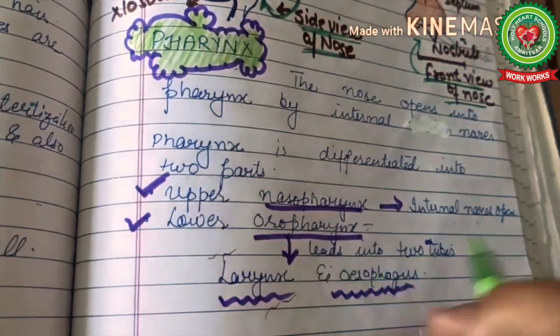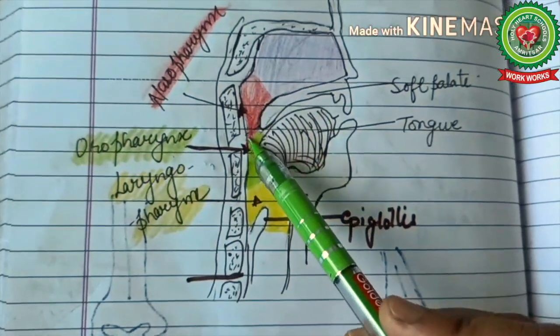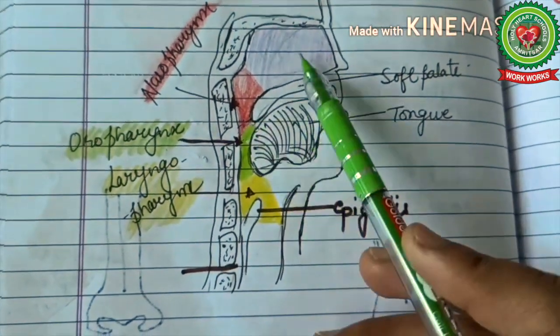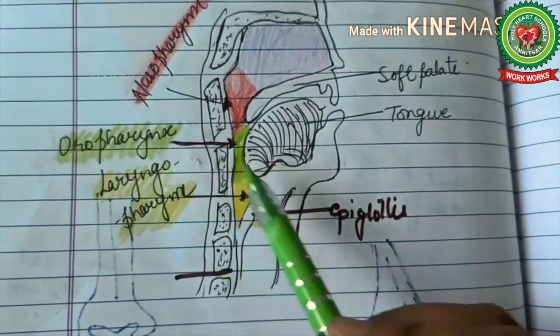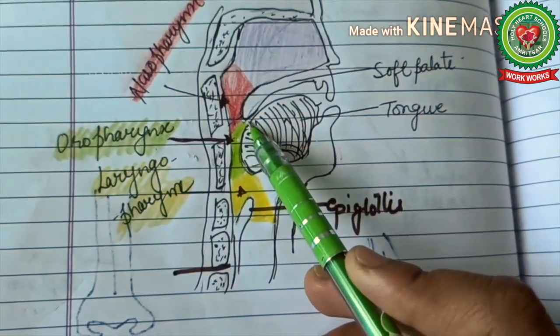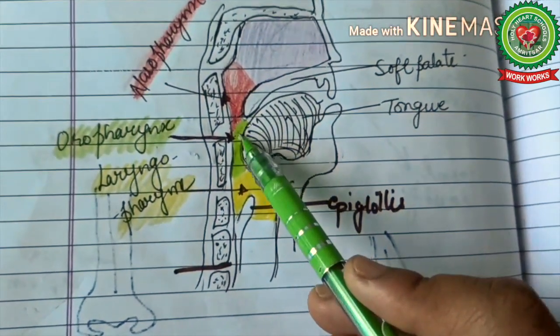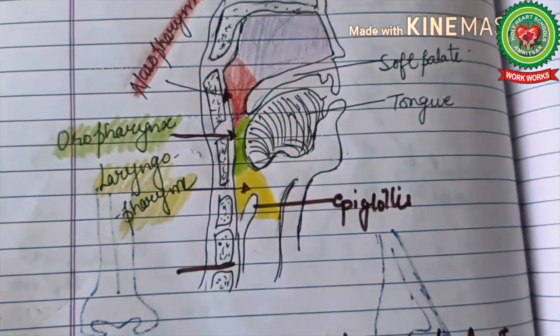Now look here, this diagram shows you this is the nasal cavity. From here nasopharynx is there. There are two openings. These are internal nares where the air enters into your pharynx. Then comes oropharynx, which is coming from your buccal cavity as well as from the nose, and it leads into two pipes. These are your larynx and esophagus.